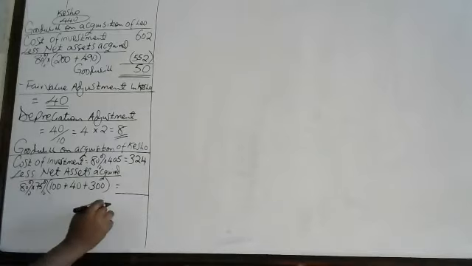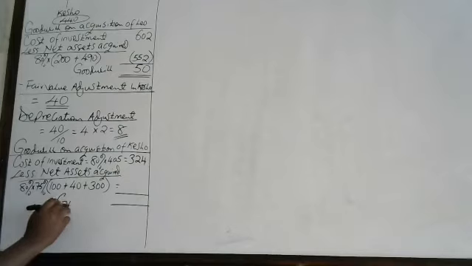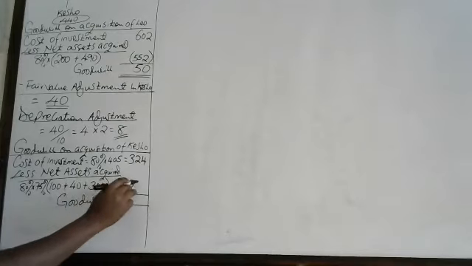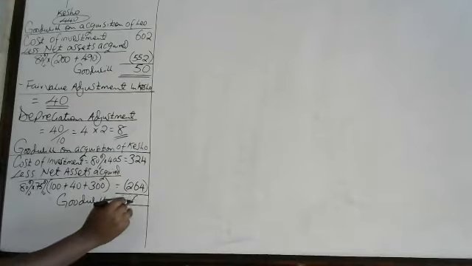You get 264. And therefore, goodwill on acquisition equals 60. That is the goodwill we are given like that. We calculate partial goodwill just that way.